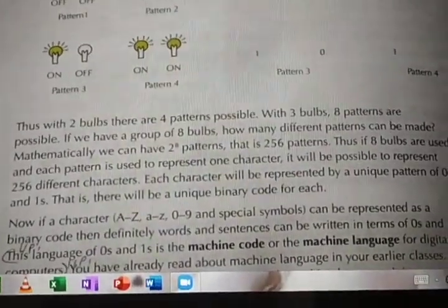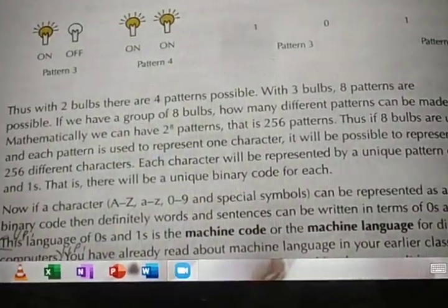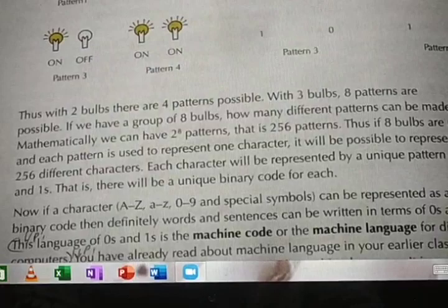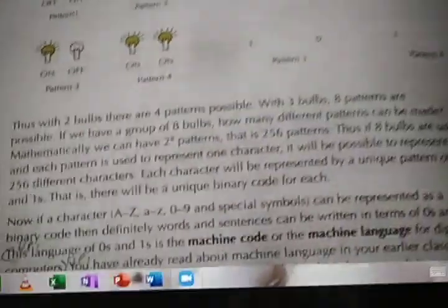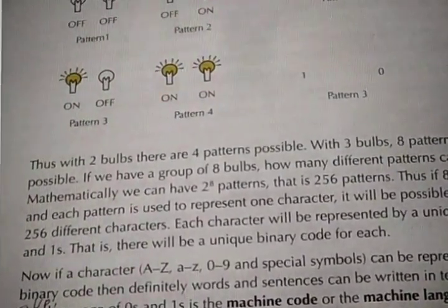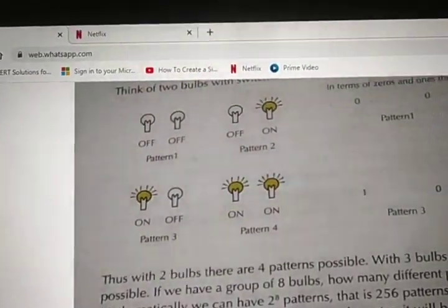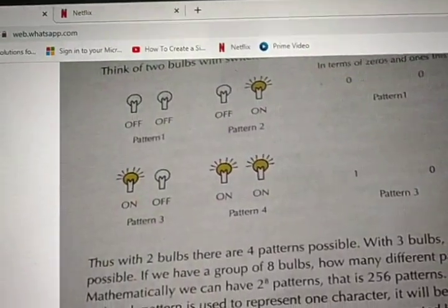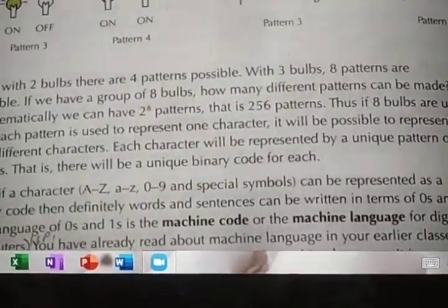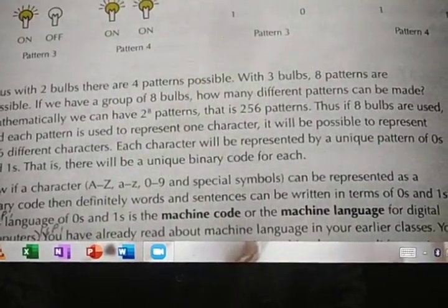Mathematically, we can have 2 to the power of 8 patterns, which is nothing but 256 patterns like this, zeros and ones: 0 0 0 1 1 0 1 1 like this. How many patterns can you make? 256. Think of it as an example. Maybe the first bulbs may be switched off, then 1 bulb may be switched on, then the next bulb may be switched on. Like that, 256 patterns are possible if you have 8 bulbs.